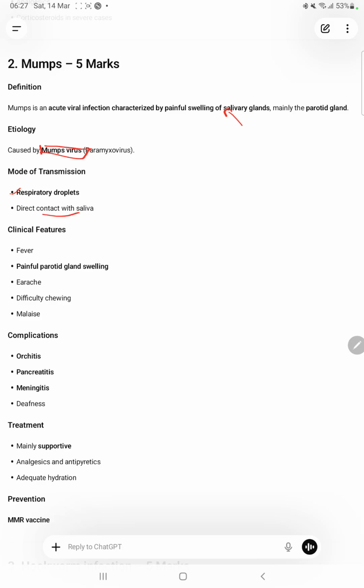Clinical features: there is fever, a painful parotid gland swelling is seen, apart from difficulty in chewing and malaise. Complications: it can lead to orchitis, pancreatitis, meningitis, and deafness. In case of females, it affects the fallopian tubes and ovary. Management is mainly supportive: analgesics, adequate hydration, and prevention is by the MMR vaccine.